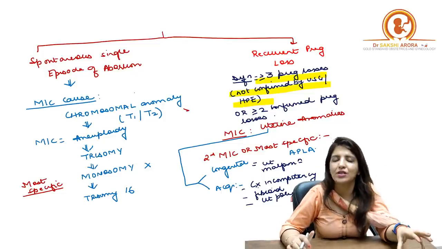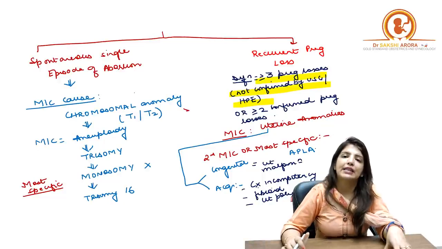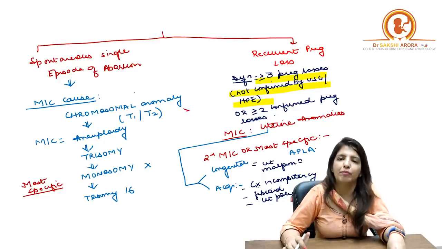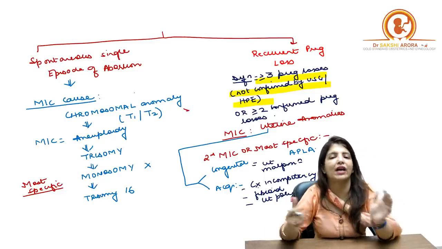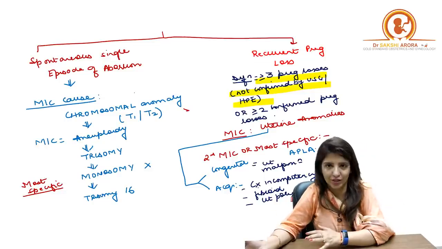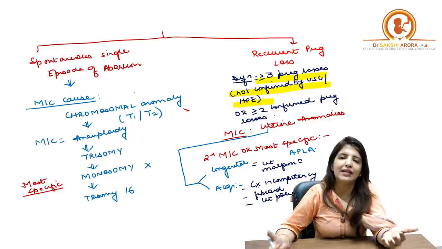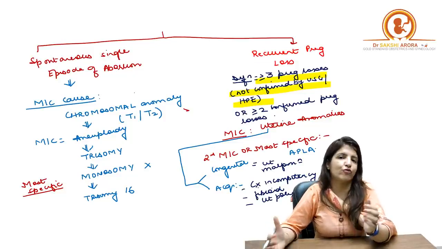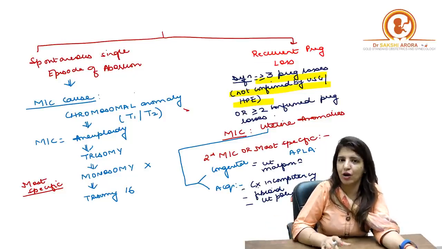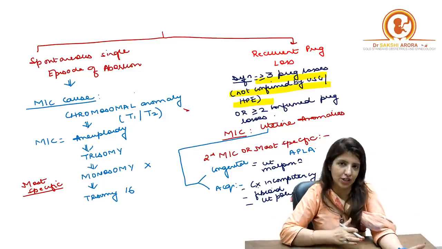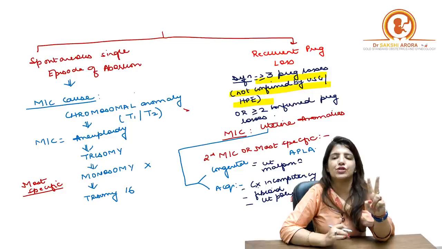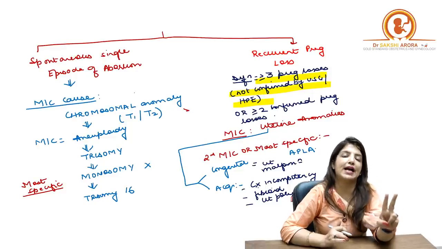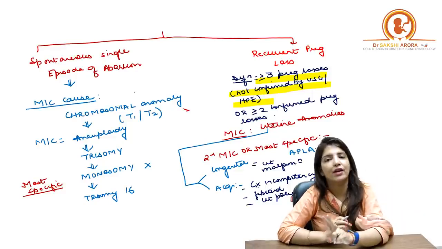Right? But suppose there is a female who says that I had a pregnancy of 8 weeks, which was confirmed on ultrasound, but then afterwards it got aborted. Right? And similarly, second time I had a pregnancy of 10 weeks, it was confirmed on ultrasound and again bleeding started. Now in this female, even 2 pregnancy losses are more than enough to call it as recurrent pregnancy loss.